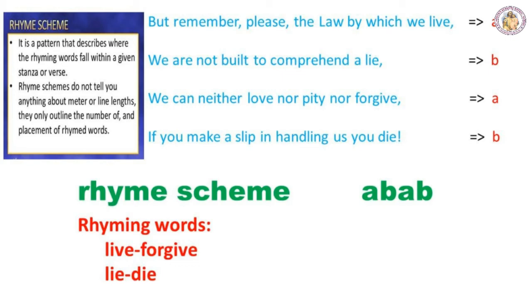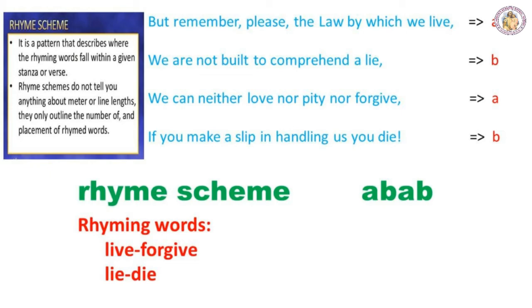So, this is the stanza given in the poem. Here, the first line, last word is live. The second line, last word is lie. Third line, last word, that is ending word is forgive. And the last line, ending word is die. Now, if you take the first line, last word live, live is rhyming with the third line, last word forgive. Live, forgive. These two are the rhyming words.